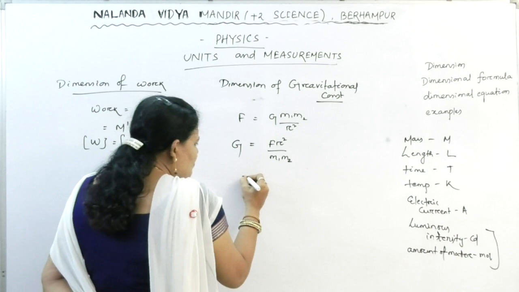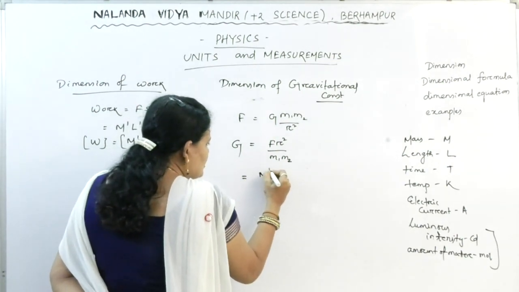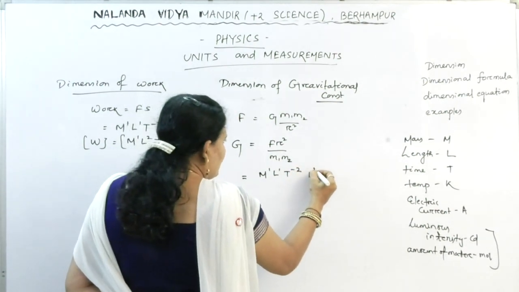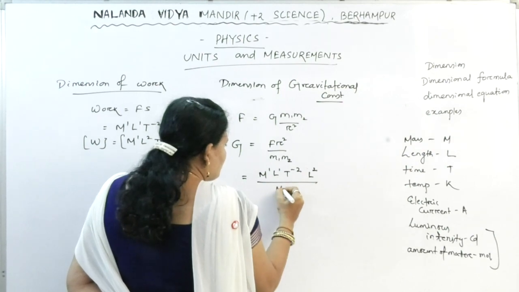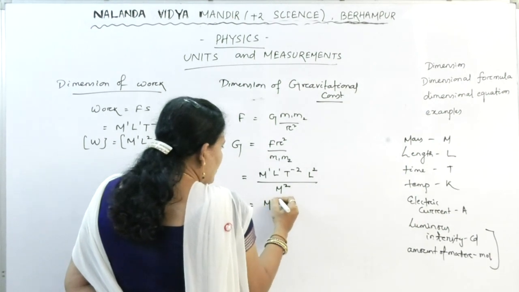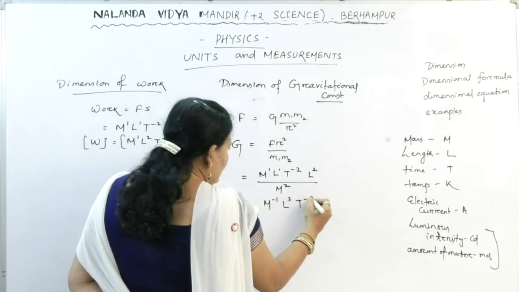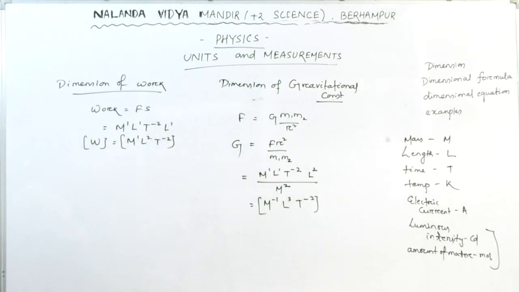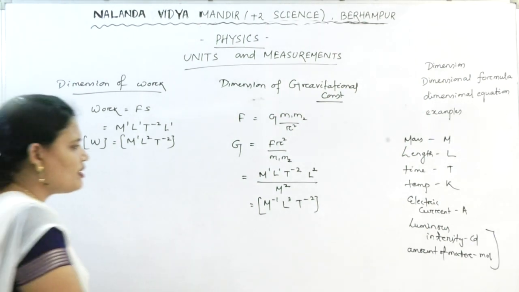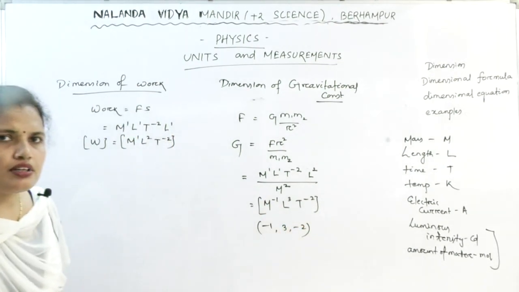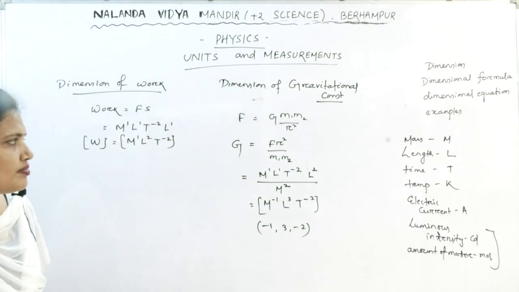Now F is the force. The dimension is M1 L1 T minus 2. R square is L2. M1 M2, both are mass, so M2. So what we will get? M minus 1 L3 T minus 2. This is the dimension of the gravitational constant. So what will be the dimension? Minus 1, 3, minus 2. This is the dimension of the gravitational constant.